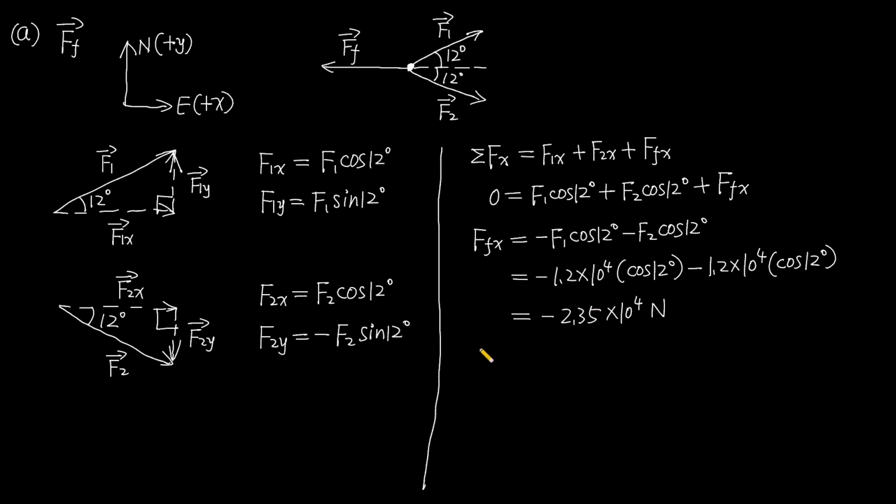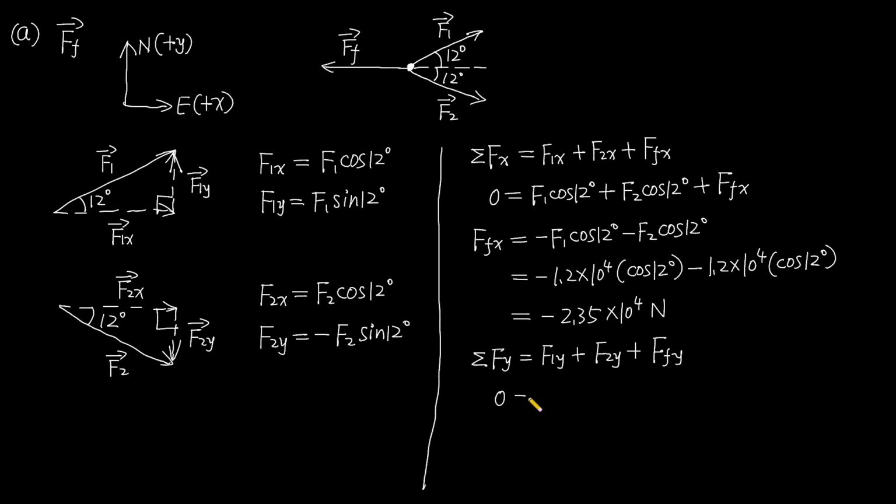And then the y component of the net force equals the y component of F1 plus the y component of F2 plus the y component of the friction. Again, the y component of the net force is 0 because the net force is 0.